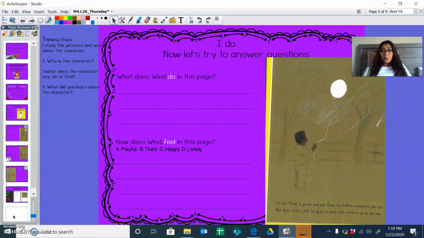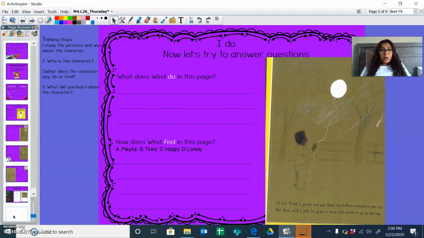All right, so now we're going to practice answering some questions about our characters using key details. So we went over our thinking steps. I'm going to go over the thinking steps just one more time. So as I show you how to answer these questions, you can see how I use my thinking steps to help me answer the questions. So thinking step number 1 was to study the pictures and the words about the character.